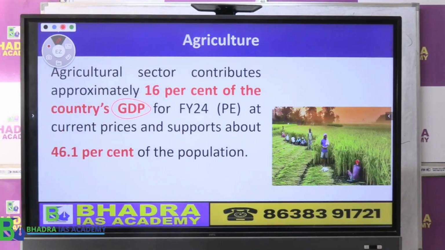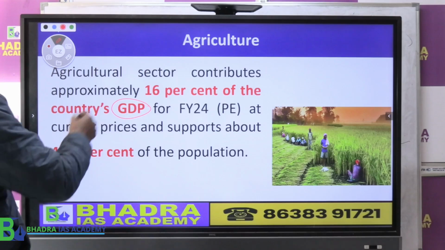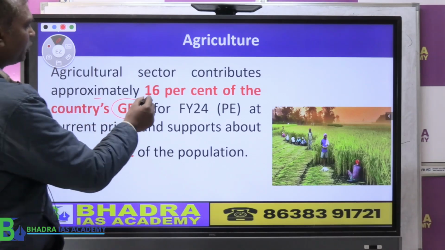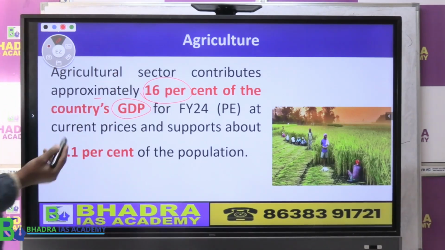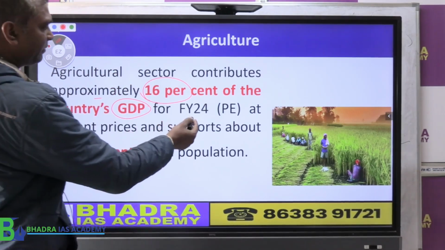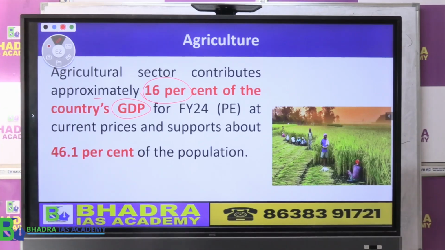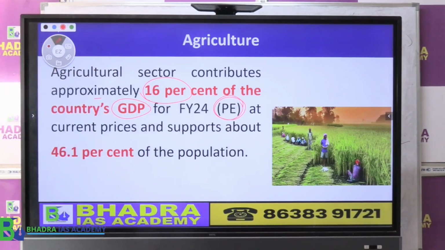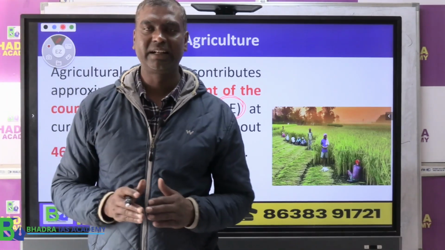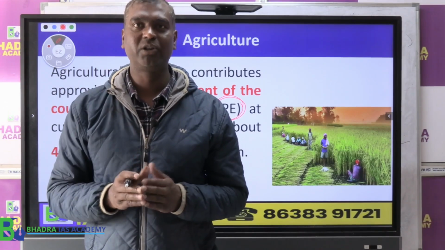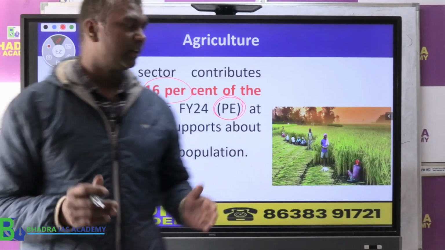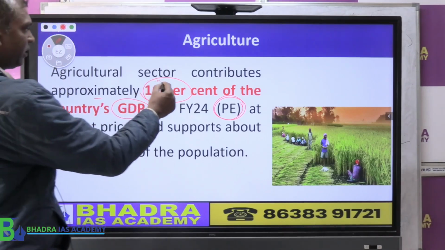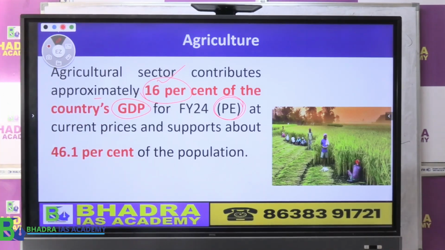So if you look at the economic survey, the agricultural sector, approximately, they are not saying that this is the exact one, approximately it is contributing 16% to our GDP, that is for the financial year 2024, right? But this is a provisional estimate, the PE, it means provisional estimate, but still, roughly, from the exam point of view, keep in mind that the contribution of agriculture to our GDP according to the economic survey is roughly about 16%, right?